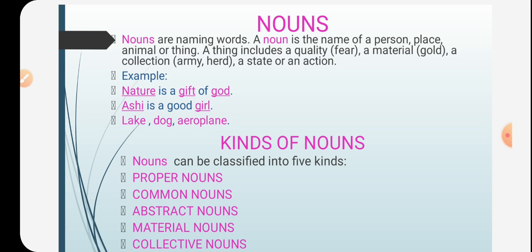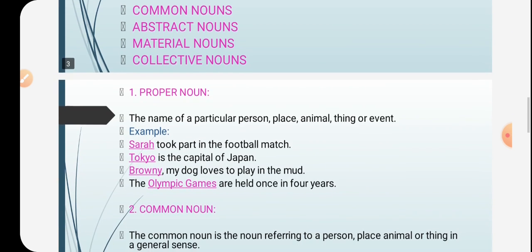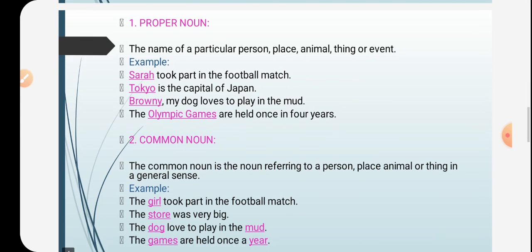So let's learn kinds of noun. Proper noun, common noun, abstract noun, material noun and collective noun. Let's learn each of them in detail. First is proper noun. The name of a particular person, place, animal, thing or event is called a proper noun.